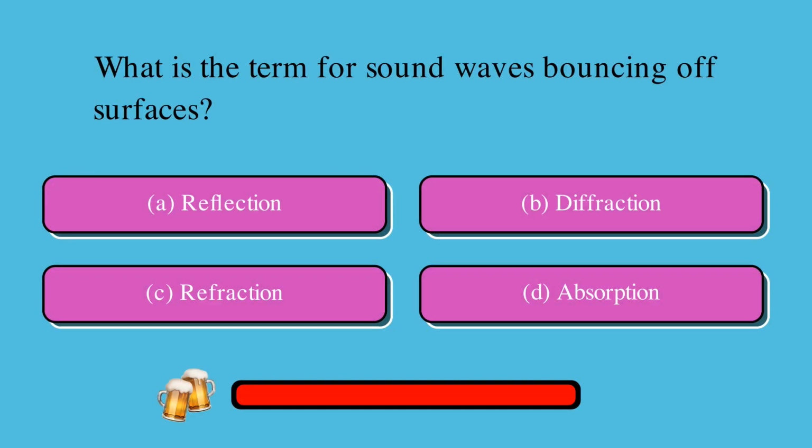What is the term for sound waves bouncing off surfaces? Is it A, reflection, B, diffraction, C, refraction, or D, absorption? The correct answer is A, reflection.